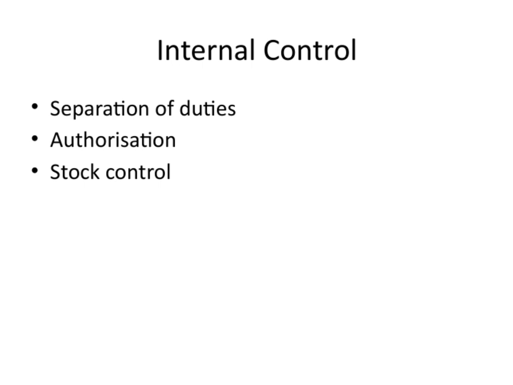Then we have stock control. This involves keeping a close eye on inventory levels, movements, and discrepancies. Proper stock control helps prevent theft, loss, or overstocking, which can be costly for the organization. Finally, internal control as a whole encompasses these practices and more. It's about creating a system that ensures accuracy, safeguards assets, and promotes operational efficiency. When these elements work together, they strengthen the overall integrity of our financial and operational processes, which is vital to the overall health and success of the organization.